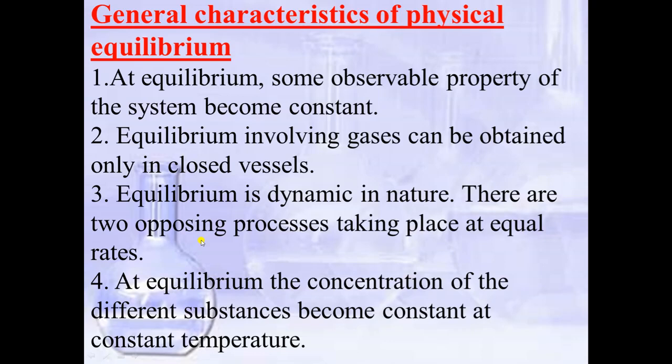The two opposing processes take place at equal speed. The fourth point is that at equilibrium, the concentration of the different substances becomes constant at constant temperature. At the equilibrium stage there will be no change in concentration. Only then will there be physical equilibrium. So these are the characteristics of physical equilibrium.